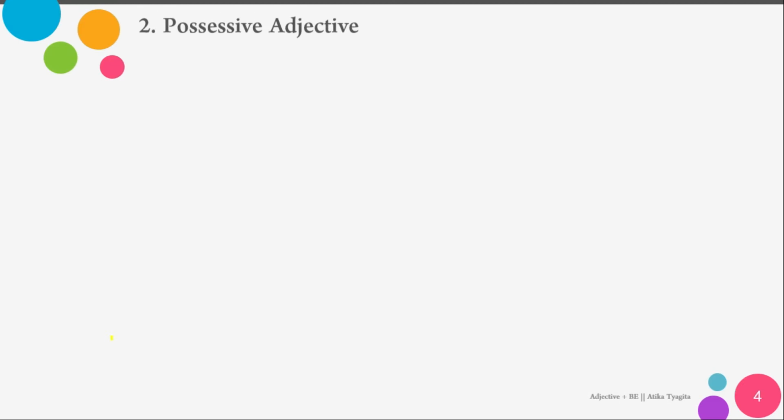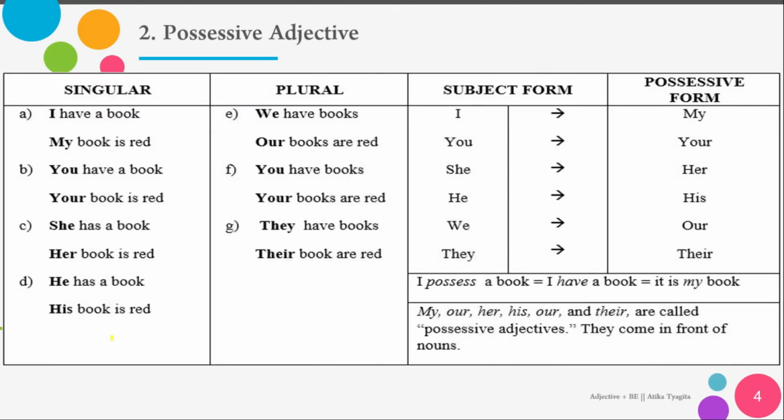The next one is possessive adjective. It means the possessive of something. Here I have a table: singular, plural, subject form, possessive form. Okay, let's discuss it. Singular here means one person.